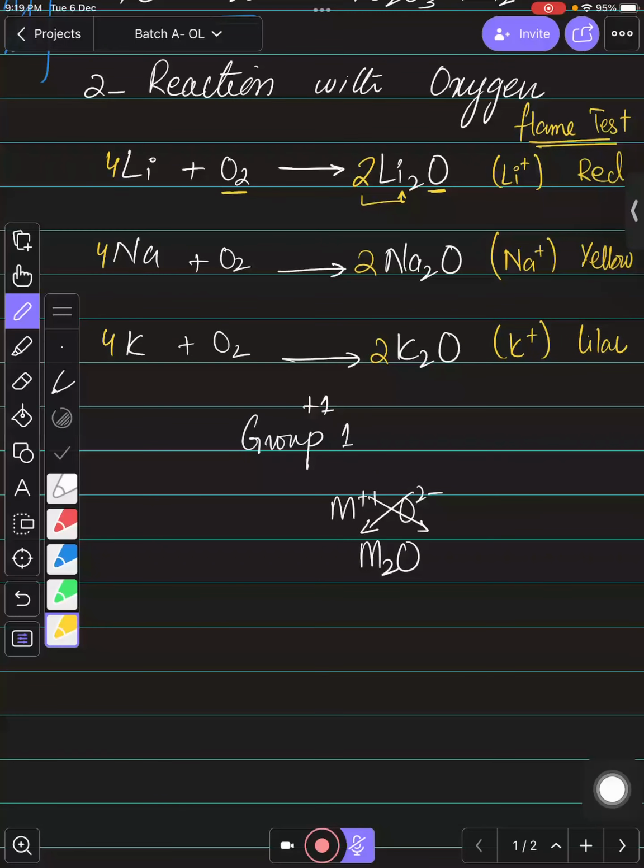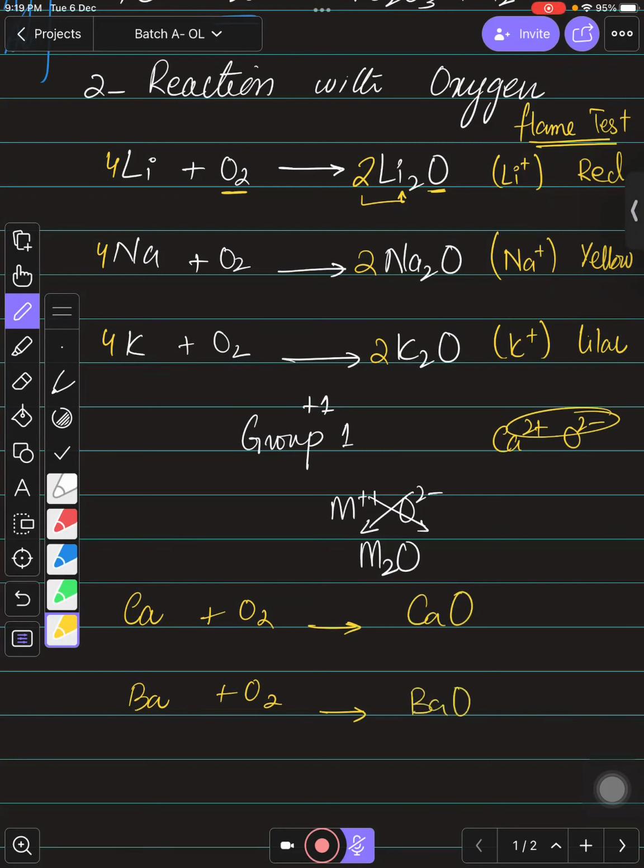And we also need to talk about 3 more colors. For example, if you are burning calcium and barium, these are from group number 2. So when you talk about group 2 members, they have +2 charge, right? Like calcium is 2 plus and oxygen is 2 minus. So when the charges are opposite and the numbers are same, we just combine them. So calcium oxide and barium oxide will be like this, right? These are the compounds formed when we burn these metals. And for the balancing, you can write 2 over here, 2 over here, 2 over here, 2 over here.